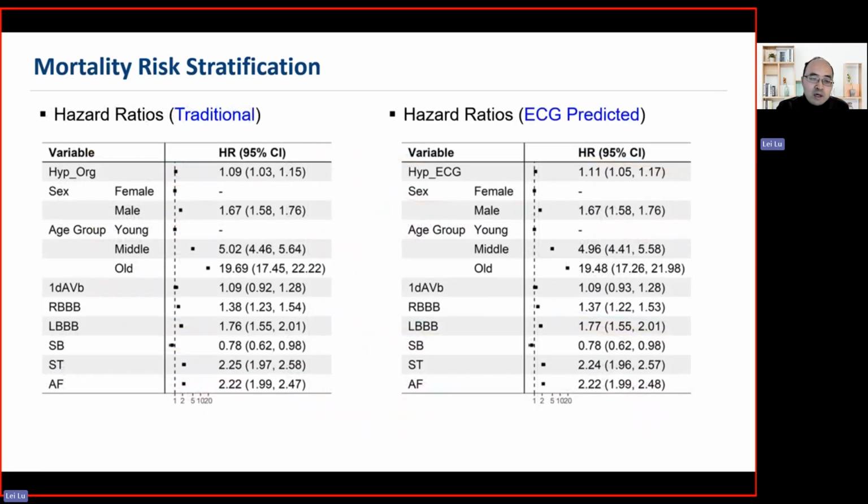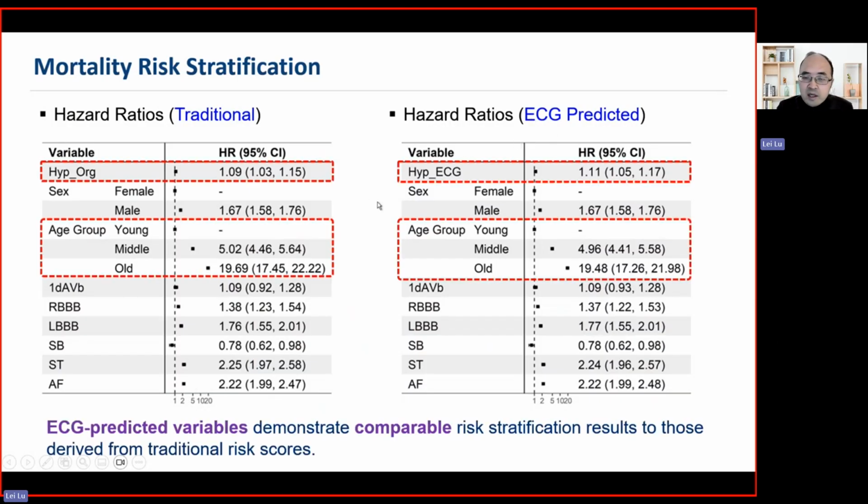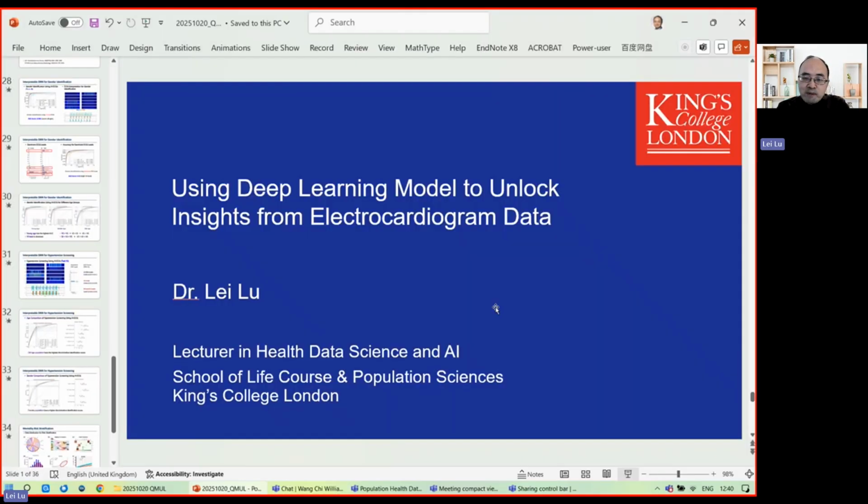And then I show you more results for the hazard ratio comparison. This one uses the original dataset and the traditional way to calculate the hazard ratio, and this one uses our ECG predictive variables to calculate the hazard ratio. When we compare these two tables, you can see they have very similar hazard ratios in terms of hypertension, different age groups, and also different cardiac arrhythmias. So this shows that our ECG predictive variables demonstrate comparable risk stratification with regard to those derived from the traditional risk score. So this is my talk today. Thank you.